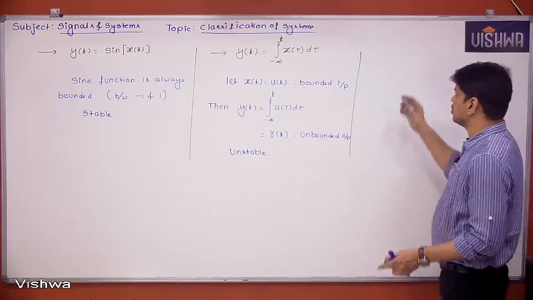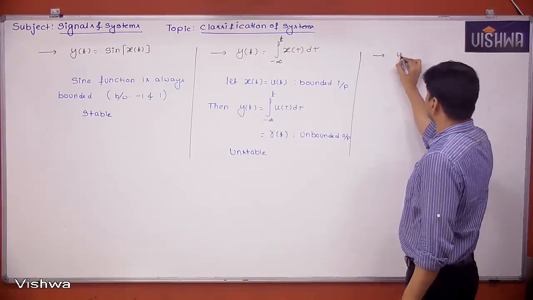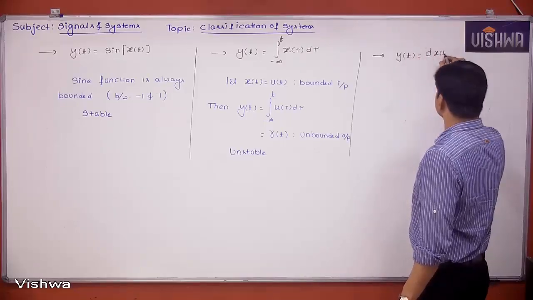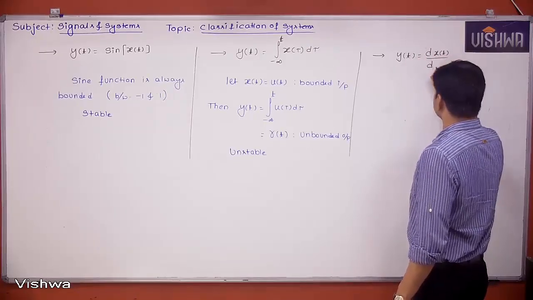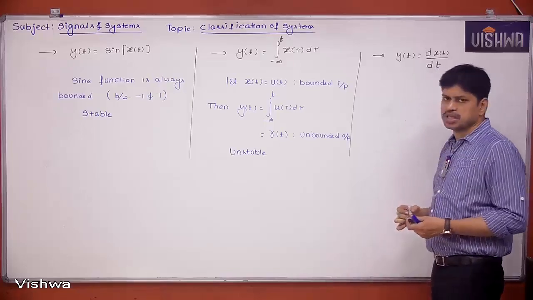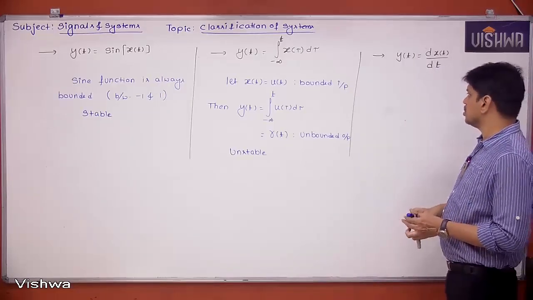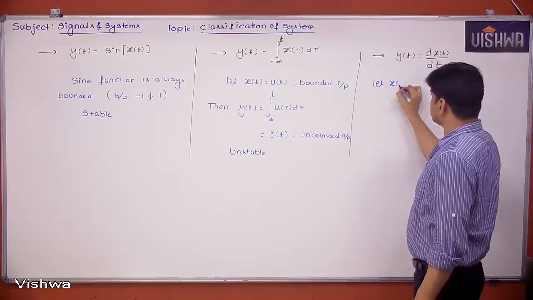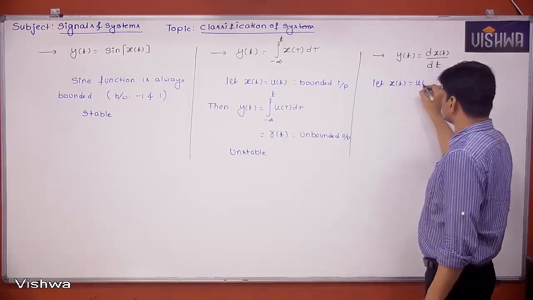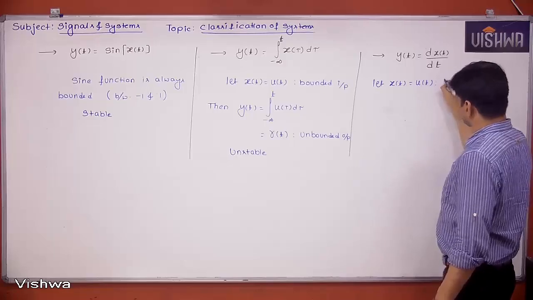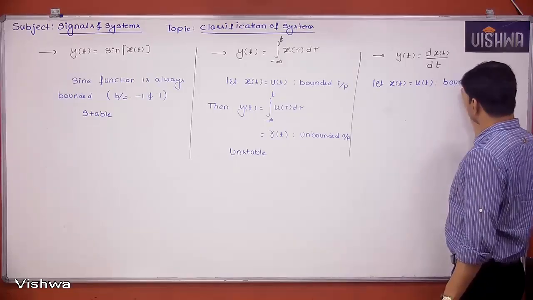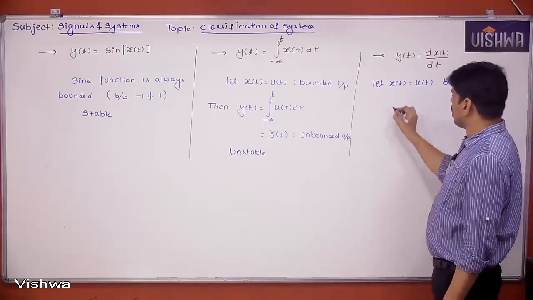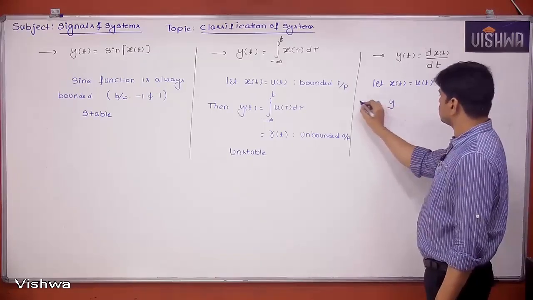Next, y of t is equal to dx of t by dt. This is also unstable. Let's take the same example. Let x of t is equal to u of t. So we know it is a bounded input. Then what is y of t?